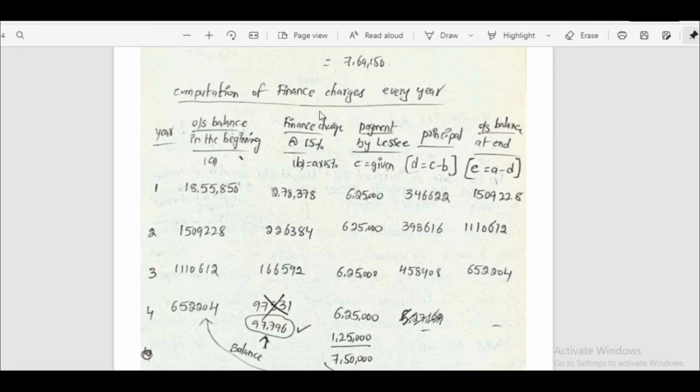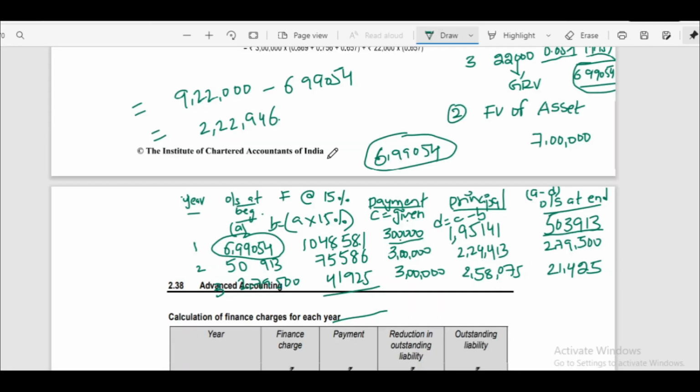If we calculate in this format, we can calculate finance charges each year. First we have to see outstanding balance at the beginning of the year, A. On that we have to calculate 15% to get finance charges, that is A into 15%, B. Next, C is payment given in the question. This is nothing but annual lease rent. Next, principal amount we will get if we deduct finance charges from payment, that is C minus B, D. Next, outstanding at the end.